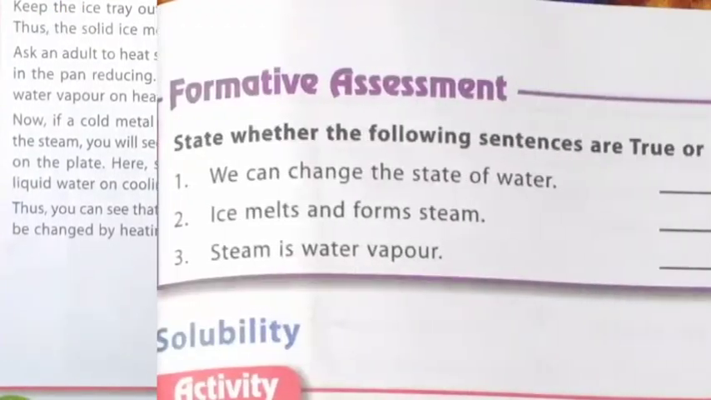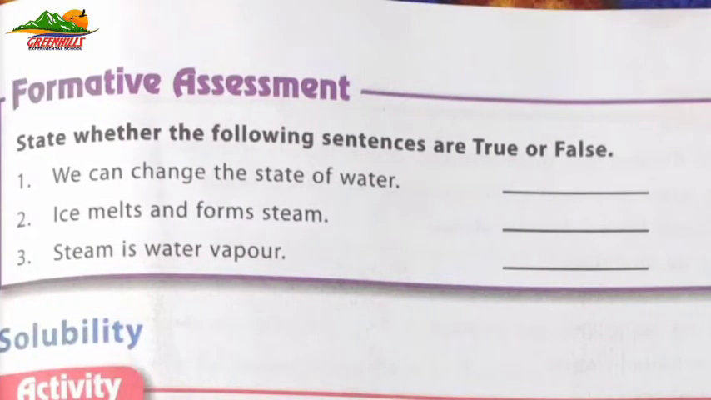Again, formative assessment is given here. Question is, state whether the following sentences are true or false. Number 1. We can change the state of water. Number 2. Ice melts and forms steam. Number 3. Steam is water vapor.